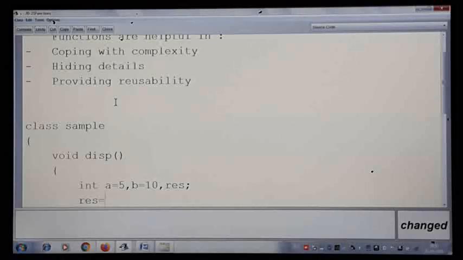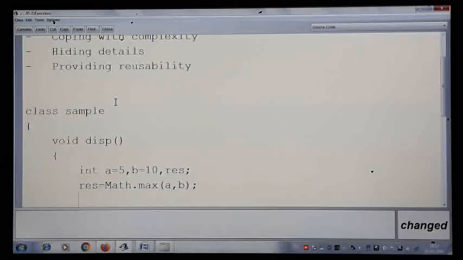Result is equal to Math.max. All of you are familiar with the Math.max method, which you learnt in your 9th itself. We are passing a comma b. It will find the maximum among a and b and return the value, and the returned value will be collected in the result variable.